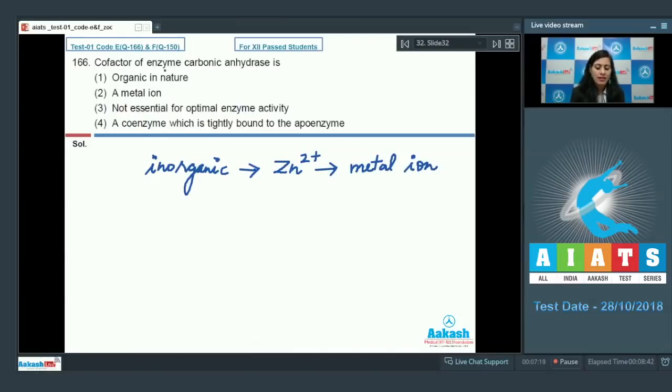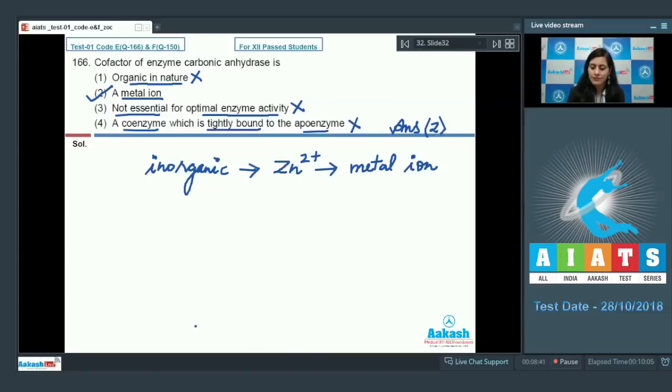Now, the option given is organic in nature, and this is incorrect because the cofactor is inorganic in nature. Second option is metal ion, and this is a correct option because zinc is a metal ion. Third option is not essential for optimal enzyme activity, and this is incorrect because cofactors are essential for the optimal activity of enzymes. The last option given is a coenzyme which is tightly bound to the apoenzyme, and this is incorrect because coenzyme association is transient only and they are not tightly bound to the apoenzyme. So the correct answer for this question is option number 2.